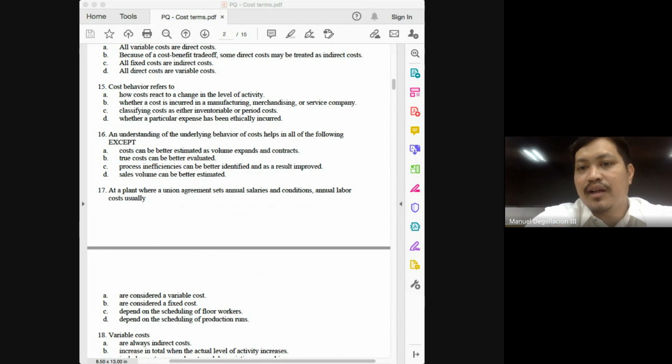16, an understanding of the underlying behavior of costs helps in all of the following except, so we're looking for the incorrect one. Costs can be better estimated as volume expands and contracts. Okay, that's correct. True costs can be better evaluated. That's correct. Process inefficiencies can be better identified and as a result improved. That can be correct. Sales volume can be better estimated.